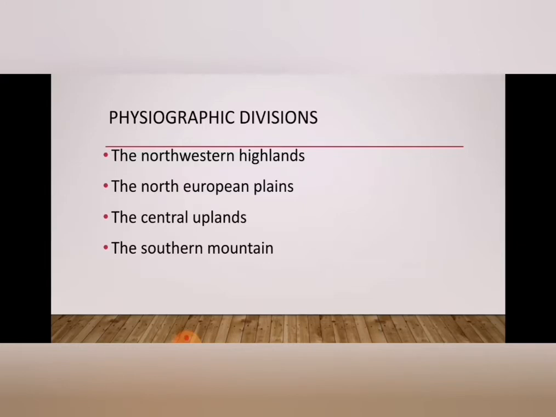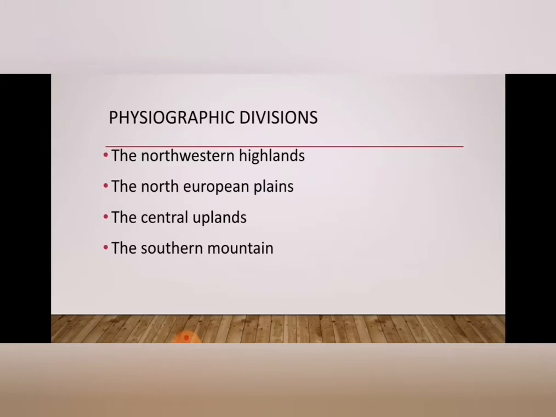Other important islands are Shetland, Faroes, Orkneys, Sicily, Sardinia, Corsica, Crete, and Channel Islands. Now, physical divisions. What are the physical divisions? The Northwest Highlands, the North European plains, the central uplands, the southern mountains.